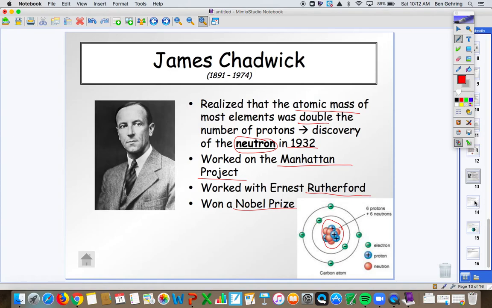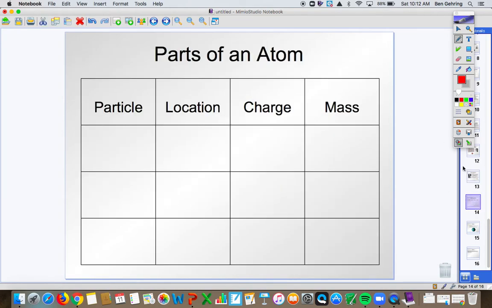All right, so we've talked about 3 particles. We've talked about a number of people. So make sure you are familiar with the person, the experiment, and their model drawn afterwards. And in doing so, we've talked about different particles associated with atoms. So we have 3 particles. They are protons, neutrons, and electrons. So you should make this table in your notes. Just to have a quick reference, protons is P with a plus sign, neutrons are N with a 0 sign, electrons are E with a negative sign.